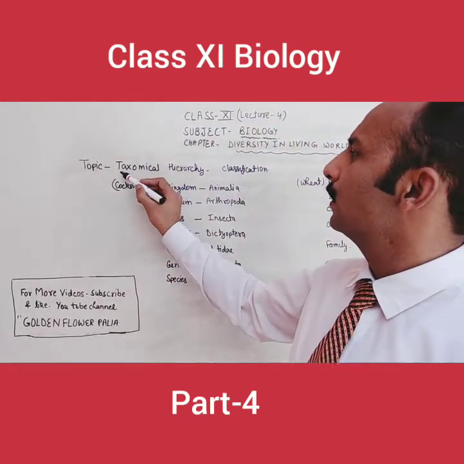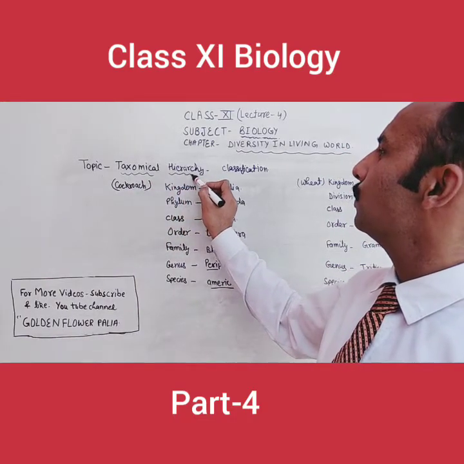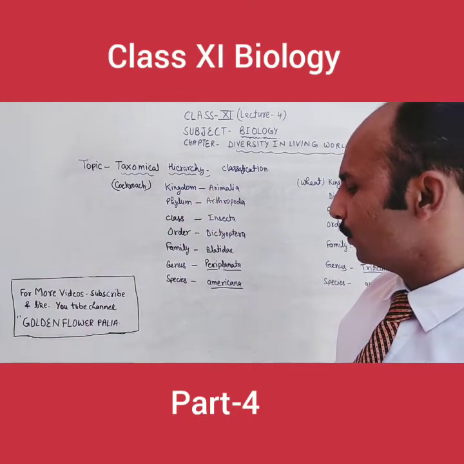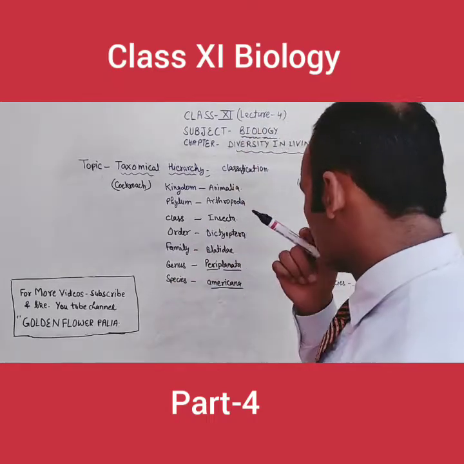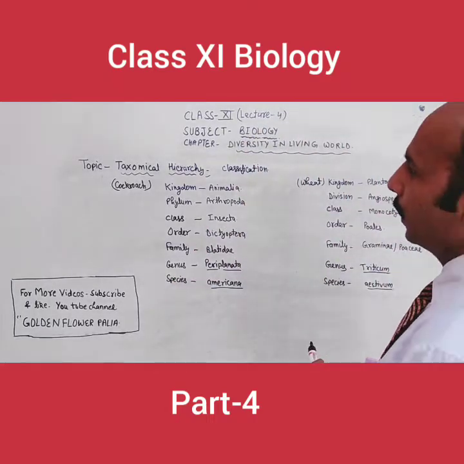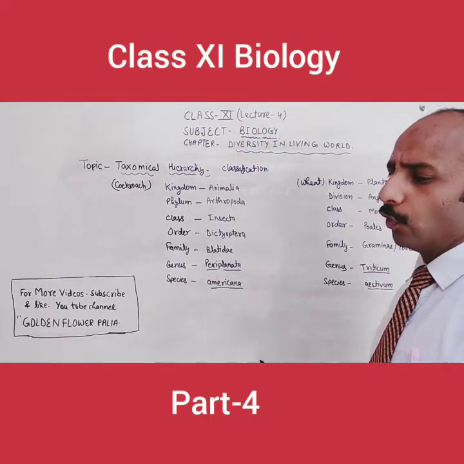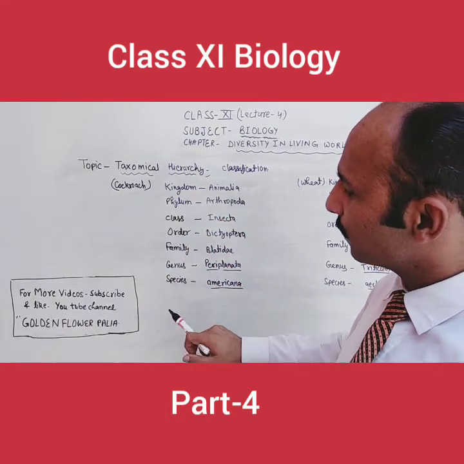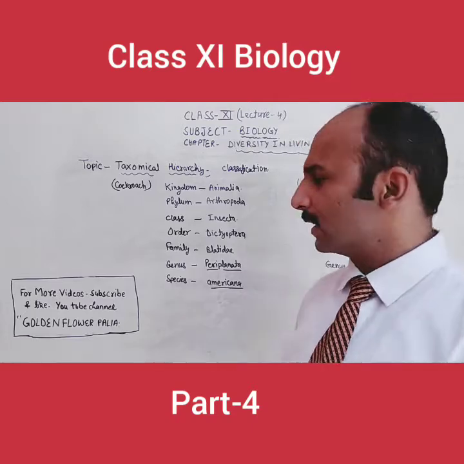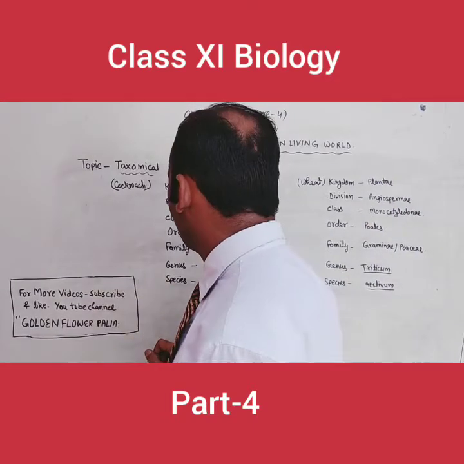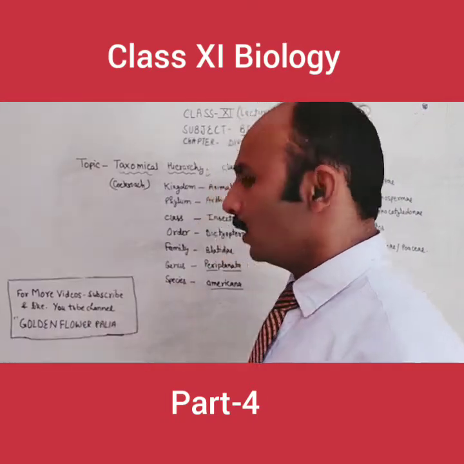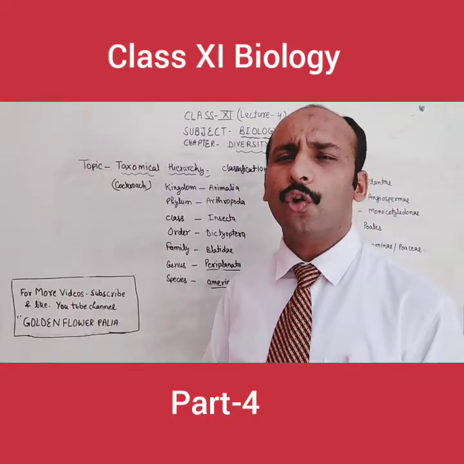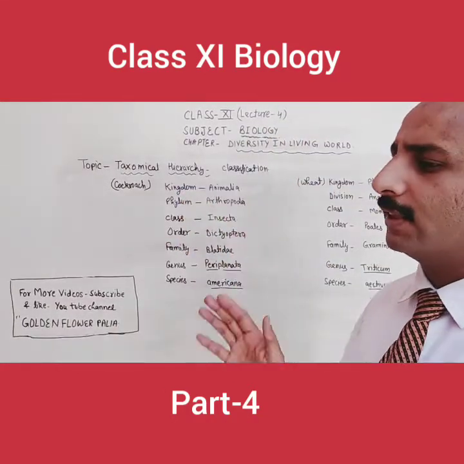This was the topic in the last video which we have started, that is the taxonomical hierarchy. In this we have to follow the 7 steps: kingdom, phylum, class, order, family, genus, species. As I told you in the last video, any organism has to follow these same 7 steps.